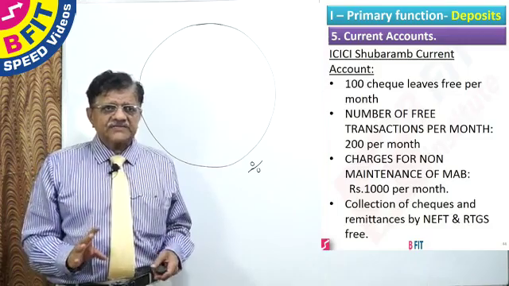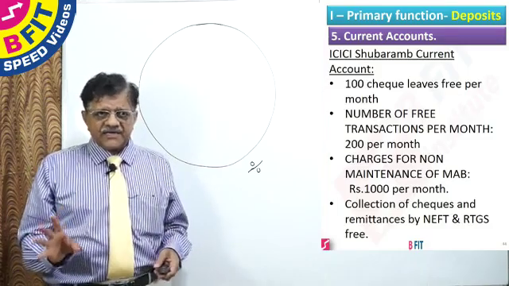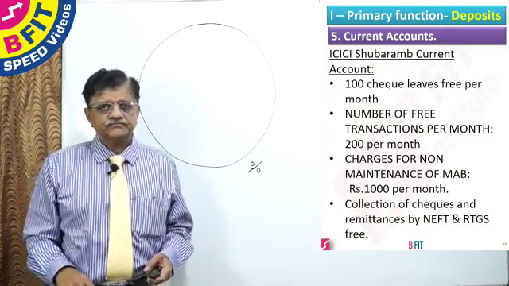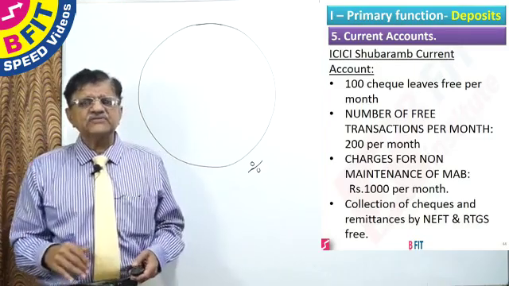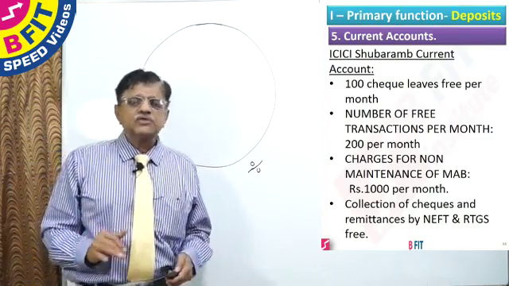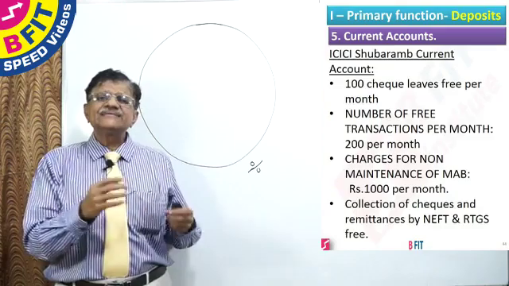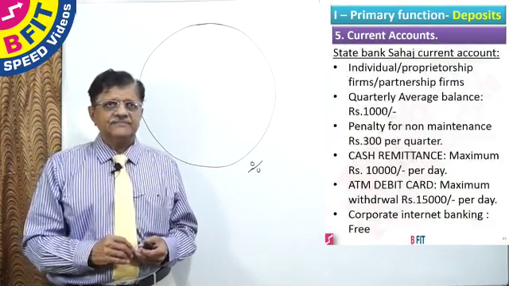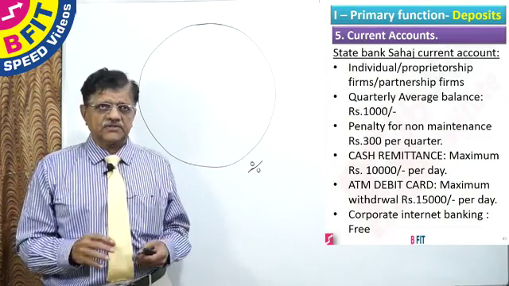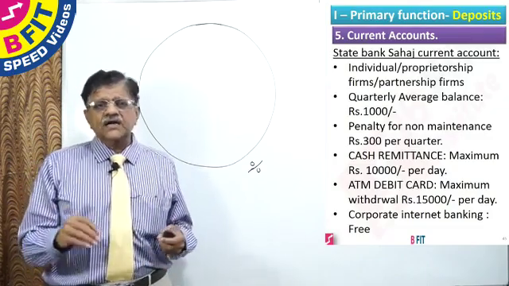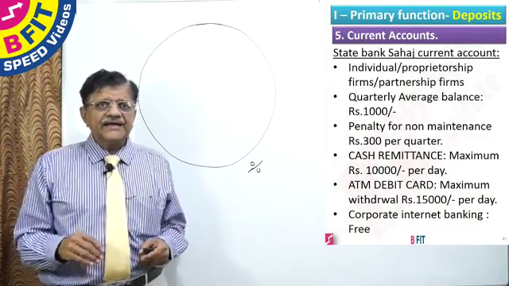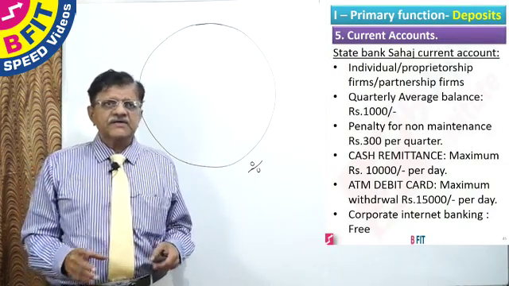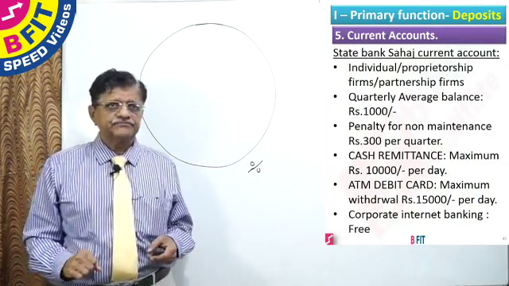Then collection of checks and remittances by NEFT and RTGS is free. So this, whatever we have seen, is for ICICI Bank Shubha Arambha scheme. There is a similar current account for State Bank of India. It is called Sahaj current account. The Sahaj current account of State Bank of India is for individuals, proprietors, friendship firms and partnership firms.